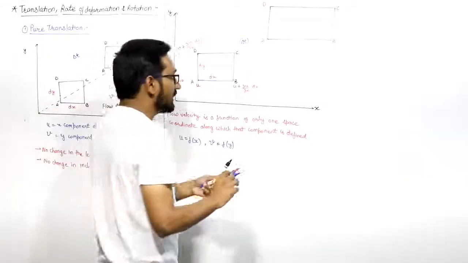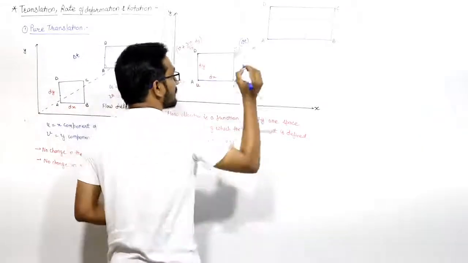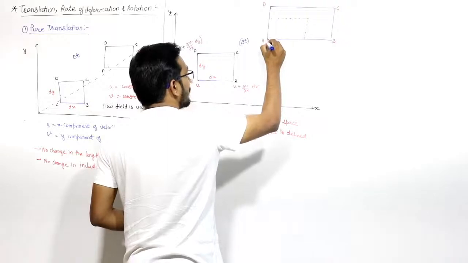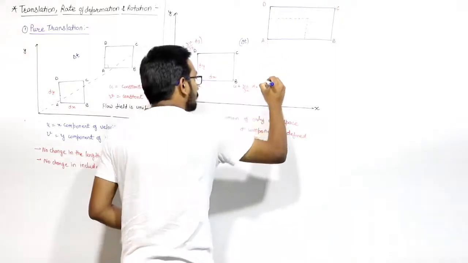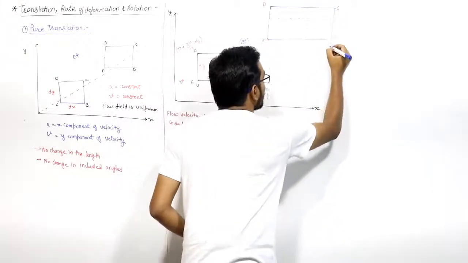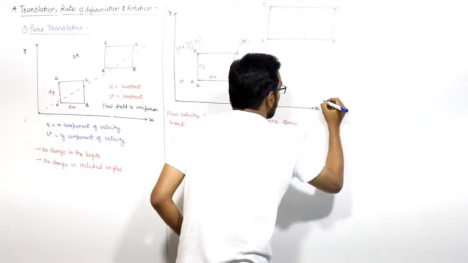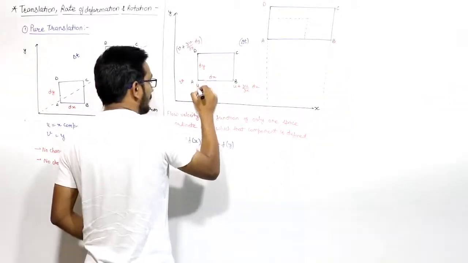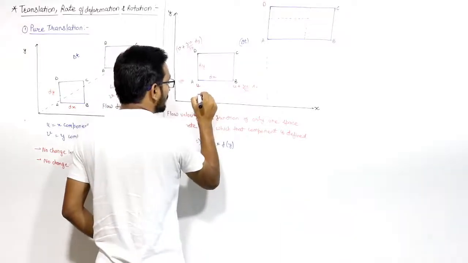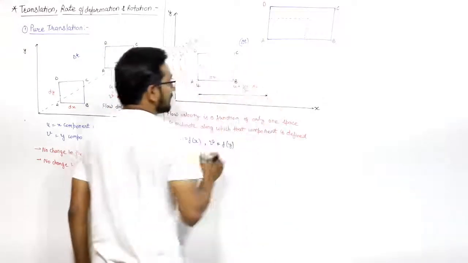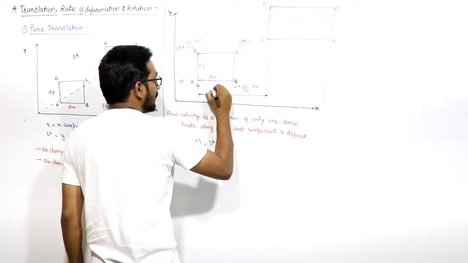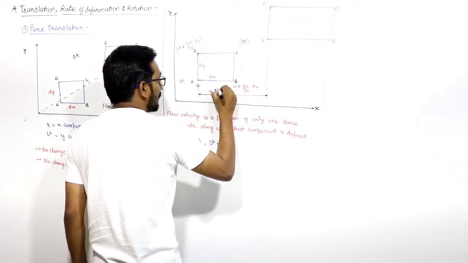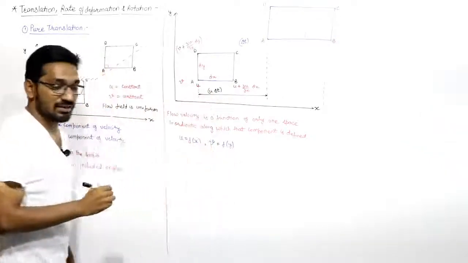Now if I extend it like this, we want to find what are the distances traveled by them. Let us say the A point will travel how much distance? This distance is traveled by A point, that is U into delta t. This is the traveled distance.